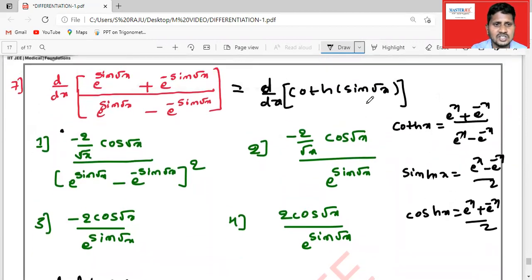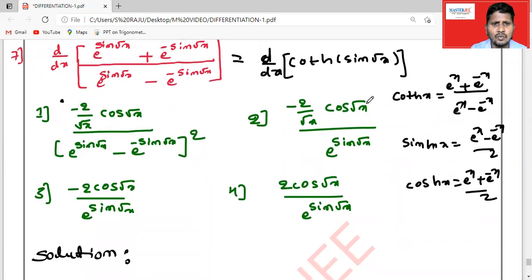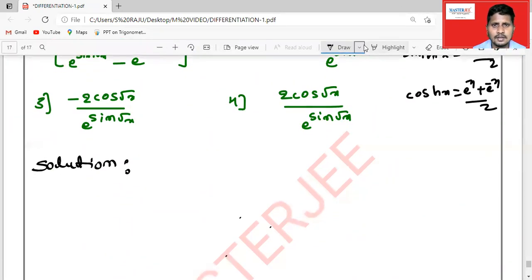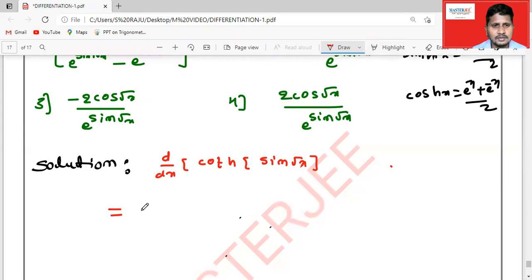So if we differentiate here, what is the derivative of coth x? The derivative of coth x is minus cosecant square hx, that is, of sin root x.